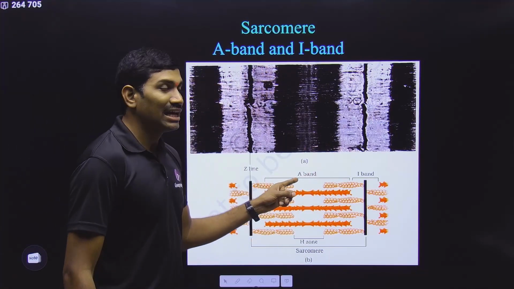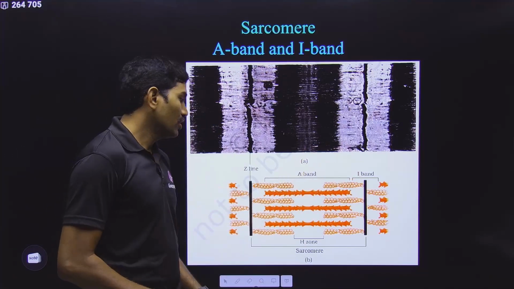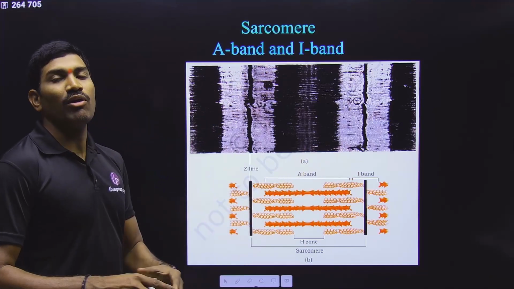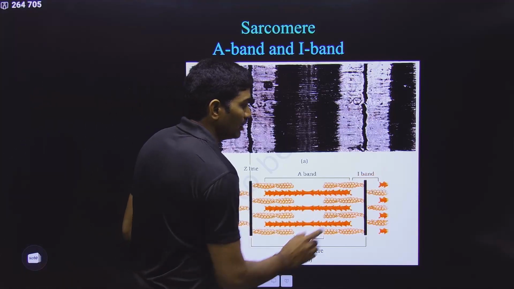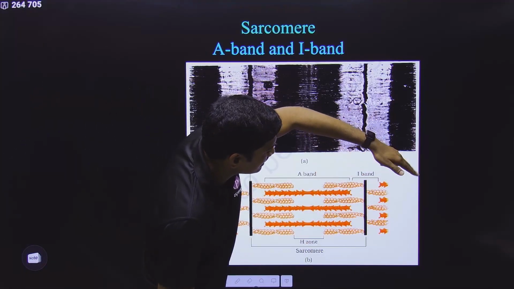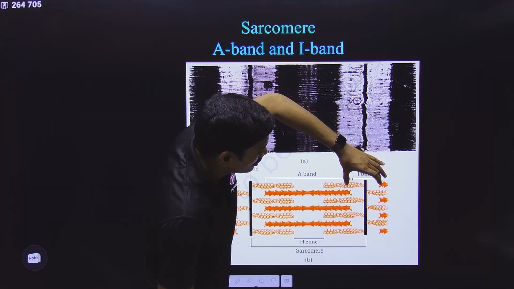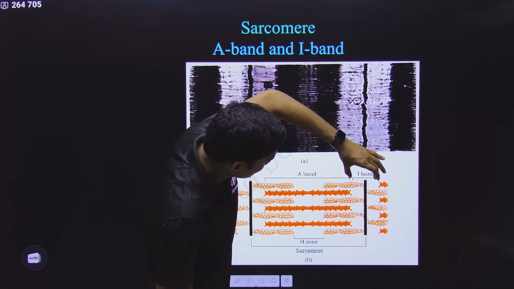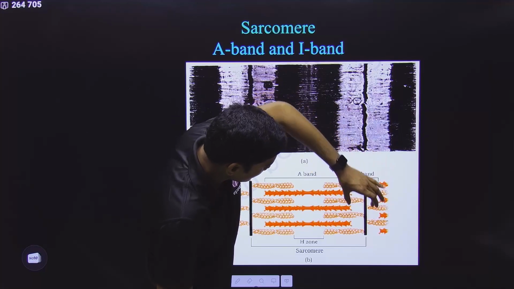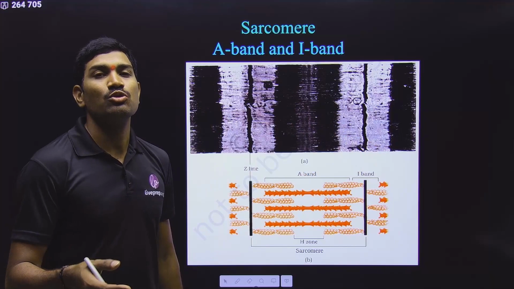A means anisotropic band, whereas I means isotropic band. So now you need to observe what is actually present in the I band. What is this I band? Observe carefully. This is the thick filament. For the next one again, it is the thick filament. So between two side by side thick filaments, there is a portion, and this portion is called the I band, isotropic band.